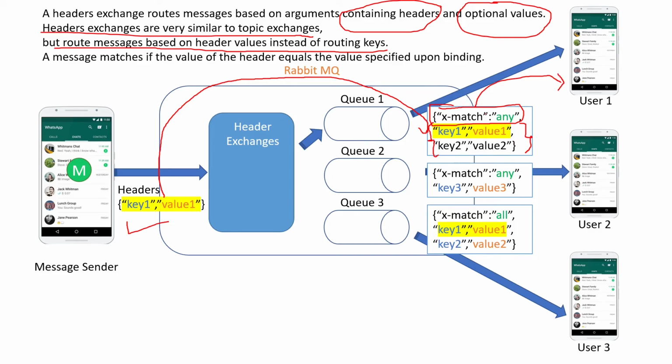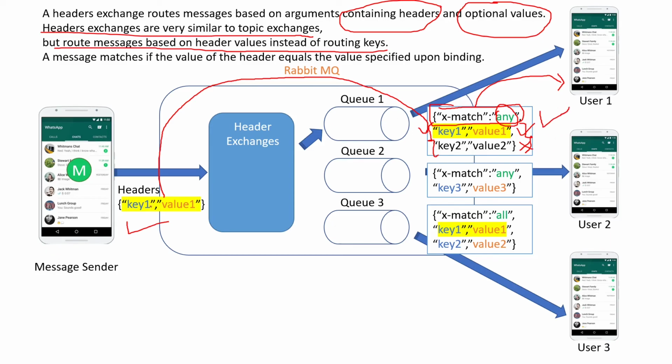Okay, so as any is mentioned here, which means or. So key 1 value 1 matches with key 1 value 1, or key 1 value 1 matches with key 2 value 2. So basically the first one is true, the second one is false. As we are using or, this becomes true, so that message will be delivered here.